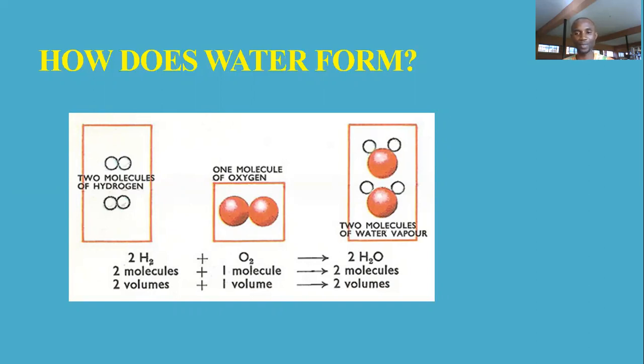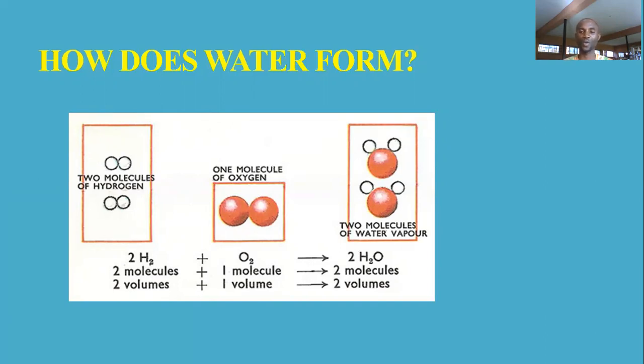Or we can put it in this way. There is a volume of hydrogen needed to join with a volume of oxygen in order to produce water. And there is a man that investigated this and postulated it, whose name is GAY-LUSSAC.